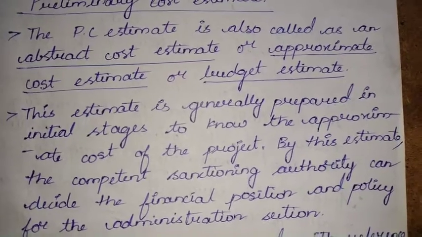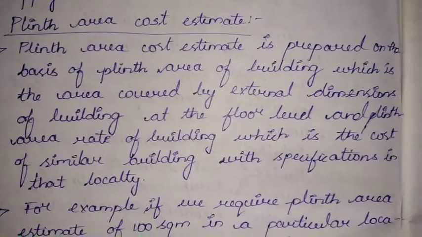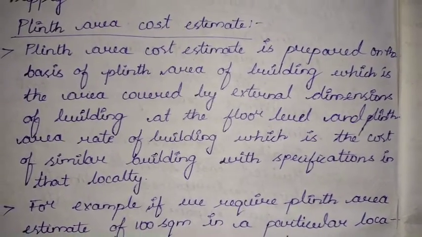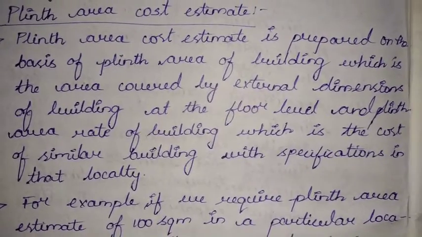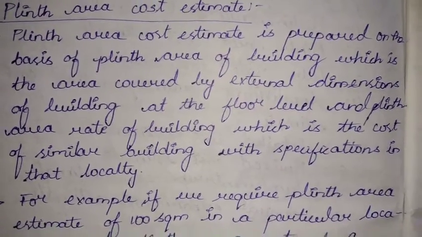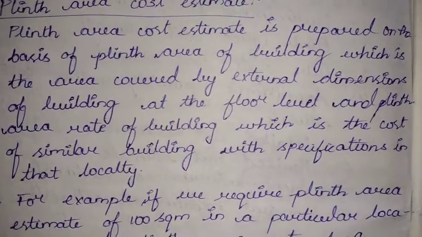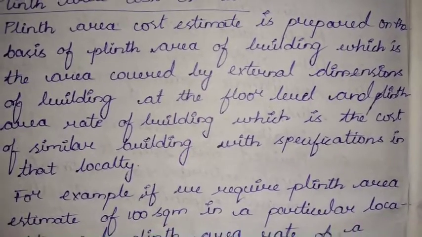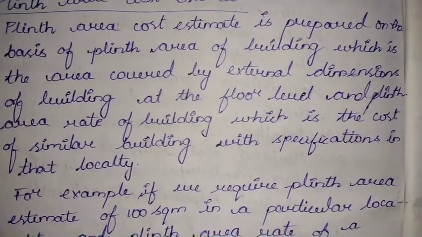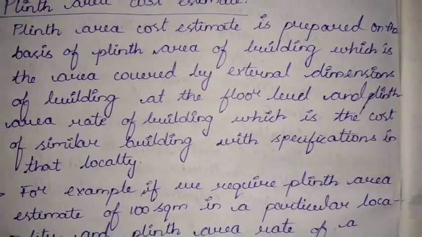Going to the second one, that is the plinth area cost estimate. Plinth area cost estimate is prepared on the basis of the plinth area of the building, which is the area covered by the external dimensions of a building at the floor level, and the plinth area rate of the building, which is the cost of a similar building with specifications in that locality.